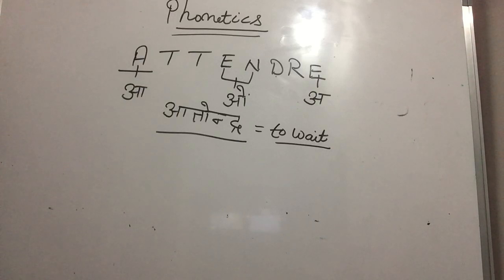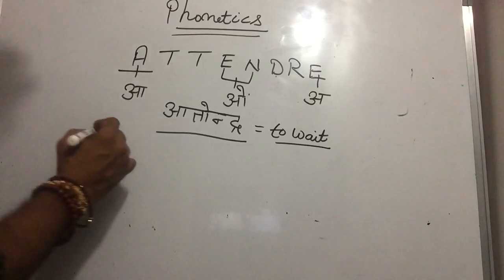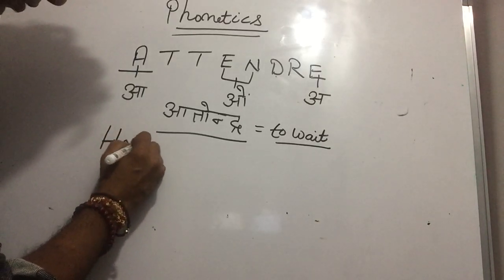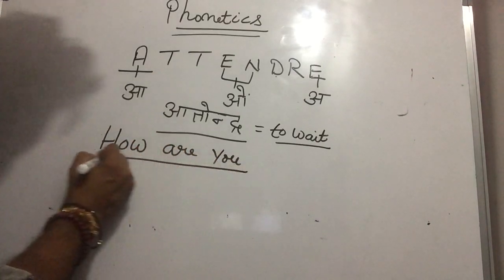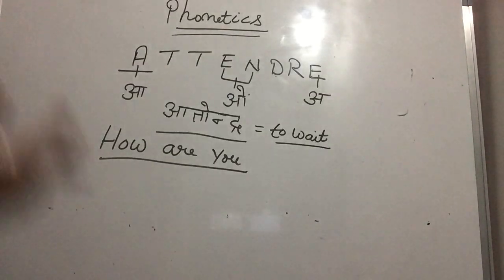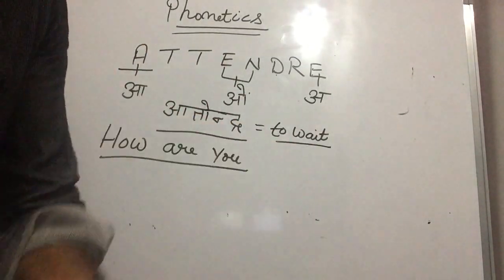Is that clear, Paji? Yes, sir. Tell me any word, any verb, which you use on a daily basis. How are you? Okay, that's a sentence. How are you? Simple, Paji. If you're saying how are you, I will tell you these phrases also. We have a lot of things, for example in Punjabi also: Paji ki hal chal kidda, aur batao, ki chalda pe. We have a lot of things in terms of how are you.